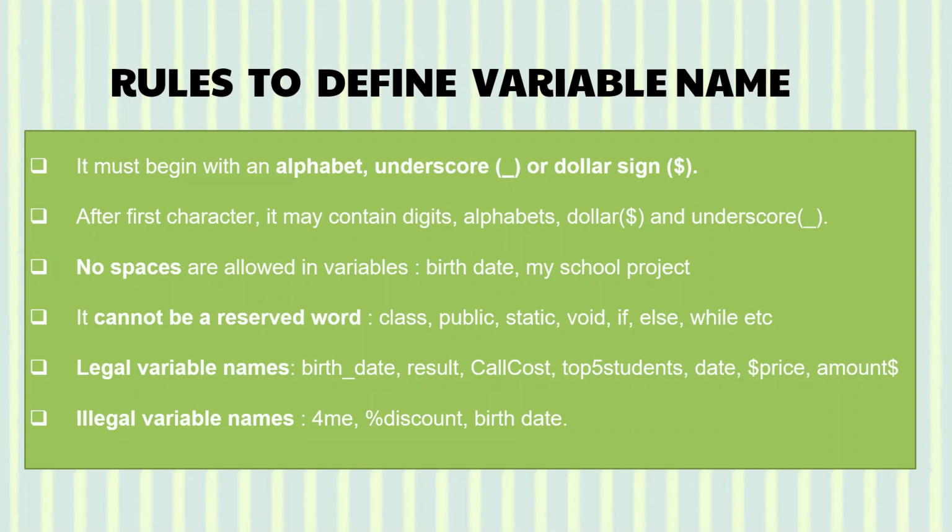Here to define a variable name you have to follow some rules. It must begin with an alphabet, underscore or dollar sign. After the first character, it may contain digit, alphabet, dollar and underscore. No spaces are allowed in a variable name. It cannot be a reserved word. It can't be class, public, static, void, if, else, while, etc.